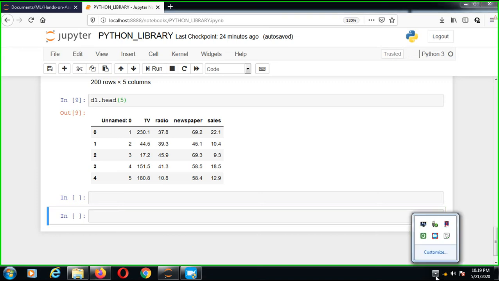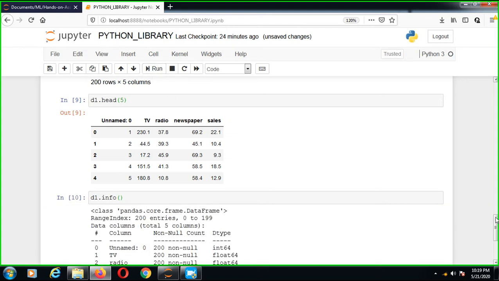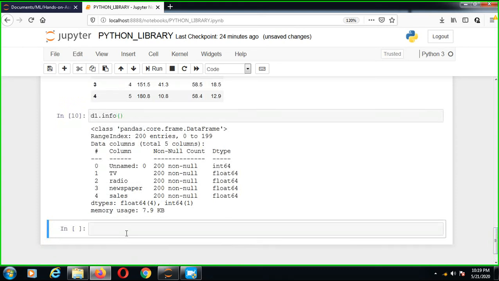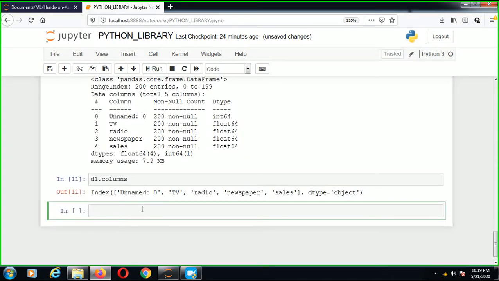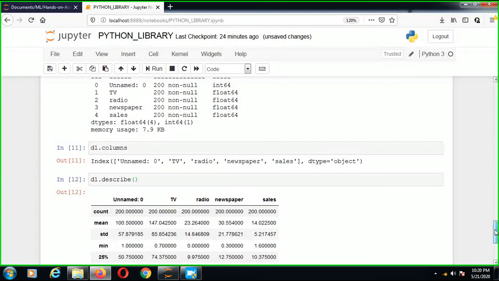Are you getting this? Suppose d1.info is the command; we can see the information of the columns. d1.columns shows the columns. And d1.describe gives the descriptions of the objects.